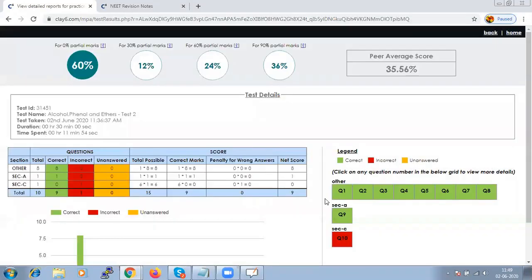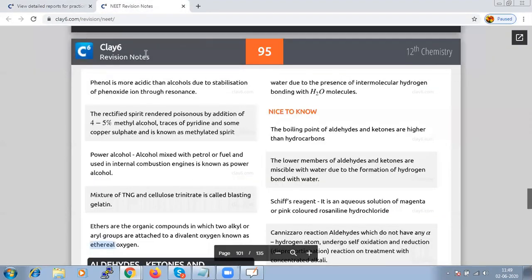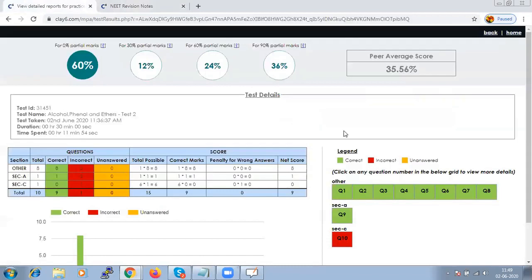If you have gone wrong, the color of that question would be red, if we have done the question right, it is green, and if we leave any question unattempted, it will be orange. So do try taking the test any number of times so that you feel confident on the chapter. Revise the chapter and then take the test so that your work becomes easy.